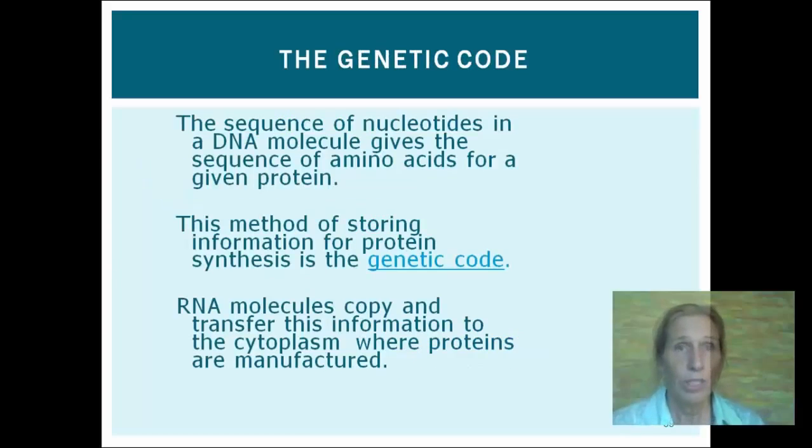The sequence of nucleotides in the DNA molecule gives the sequence of amino acids in the protein. Therefore, the information in DNA specifically goes to making proteins. This method of storing the information for the protein synthesis is the genetic code. The RNA molecules copy and transfer the information from the DNA into the cytoplasm where the proteins are made.